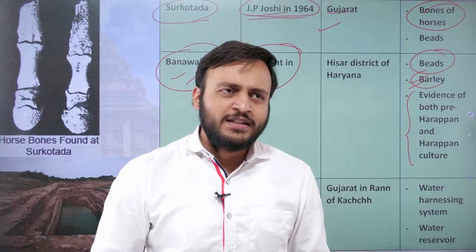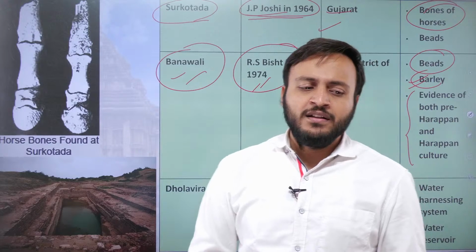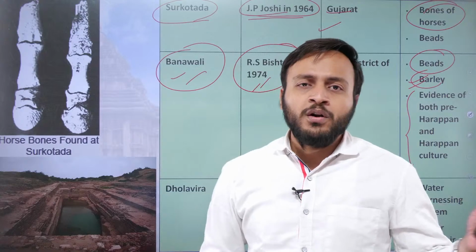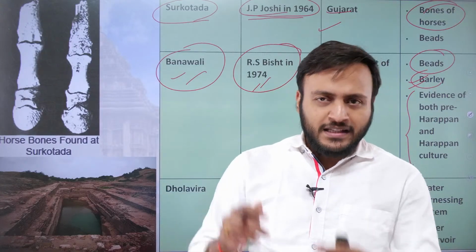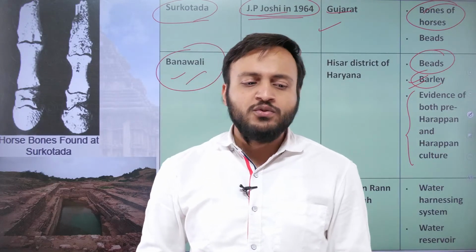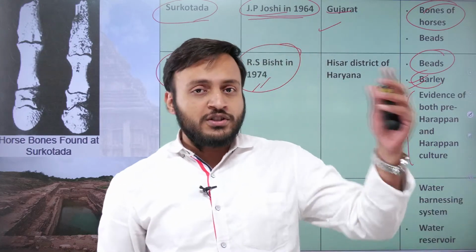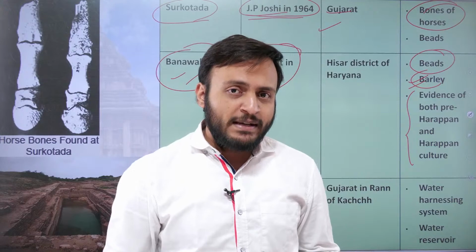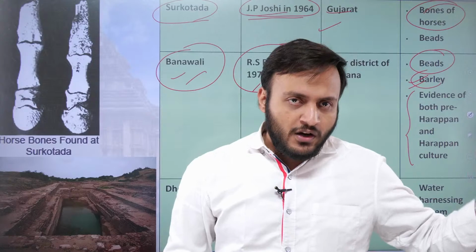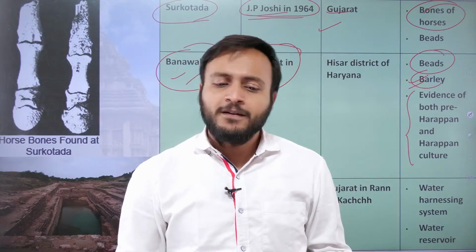So you cannot take a chance. If there is a direct question which asks from which place or from which location the bone of a horse has been recovered, and the options show the name of Surkotada, then you can choose that option. Otherwise, if you have to write the answer, or select the correct answer based upon statements, go with the options that indicate a higher possibility of not including the presence of a horse.